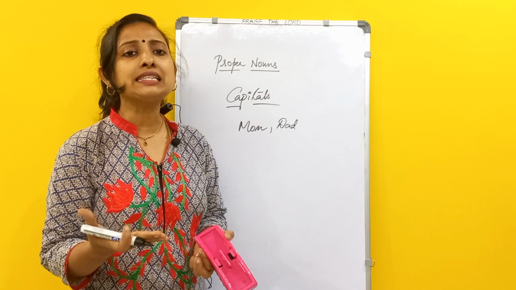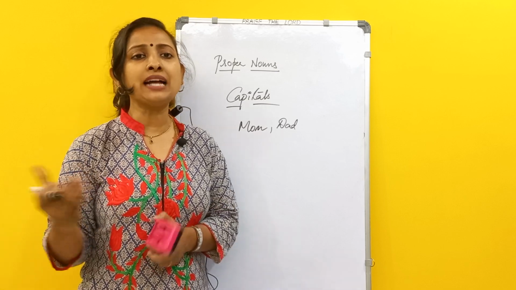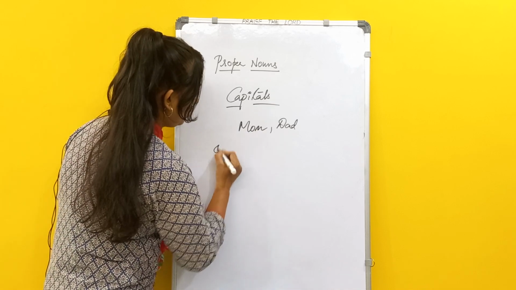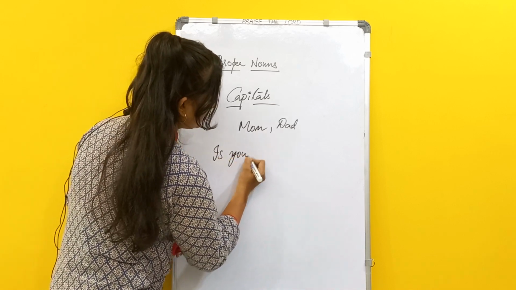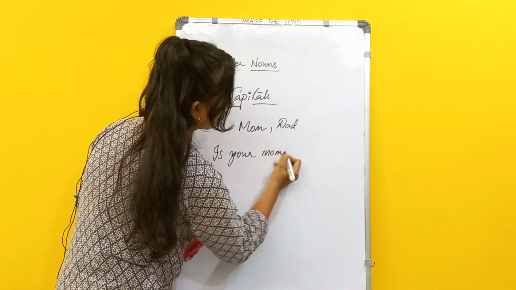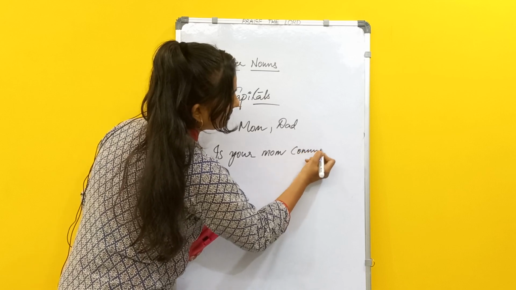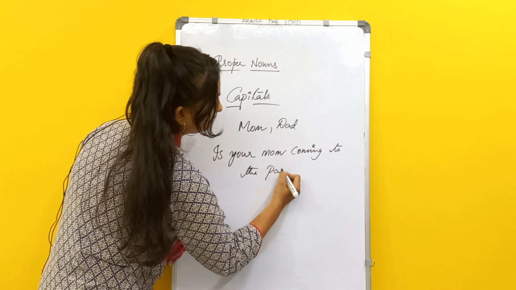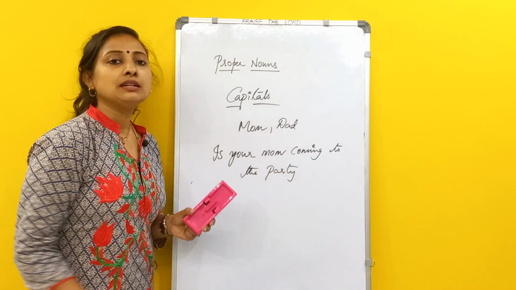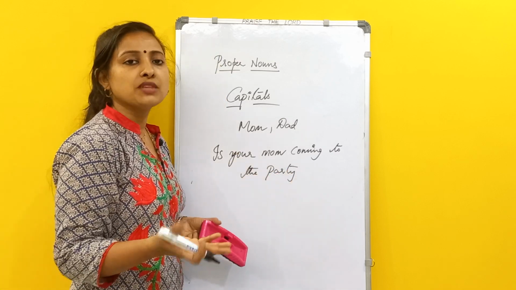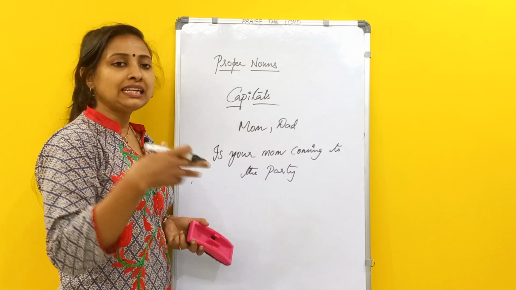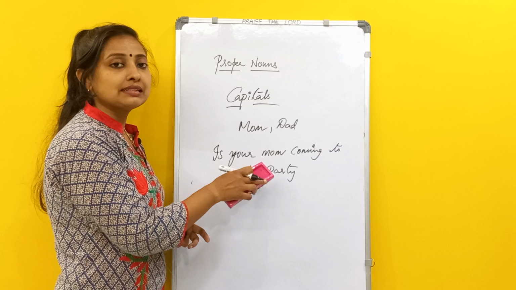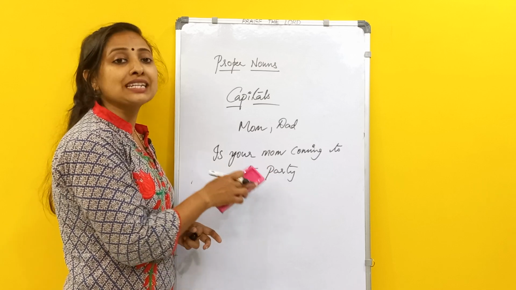Suppose someone is asking, is your mom coming to the party? It's a generalized one. Someone is asking you about your mom. Is your mom coming to your party? There it is not a proper noun, so you don't need to capitalize it, right? So there it is not capitalized.